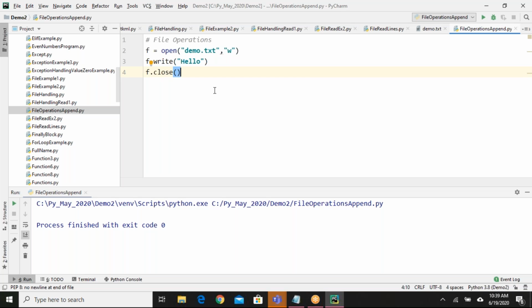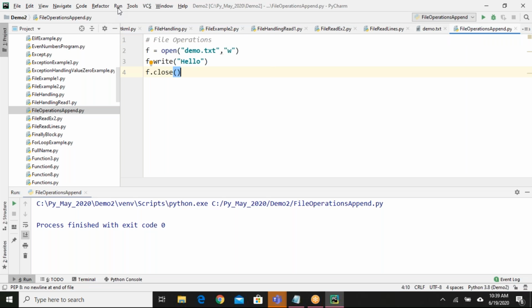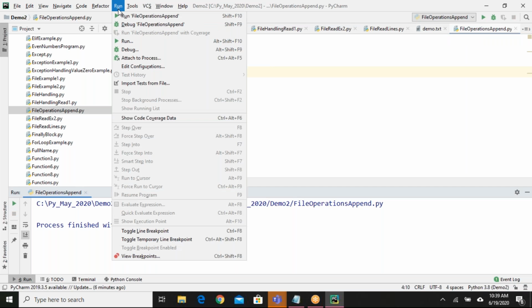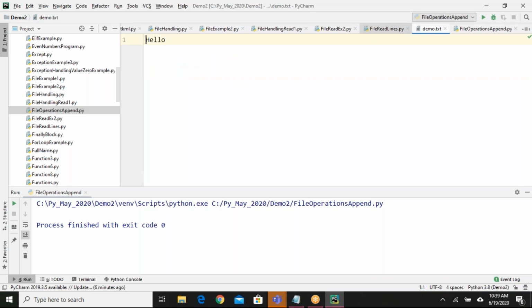We all know that. But the point here is, when you are using w, it is opening the file in write mode, and it will always rewrite the file. So if I run this program 10 times also, I can see the output as hello only, right? That means it is simply overriding the content of demo.txt. So if you don't want to override the existing file, you want to open the existing file, and if there is no data, add it, otherwise append the data next time onwards.